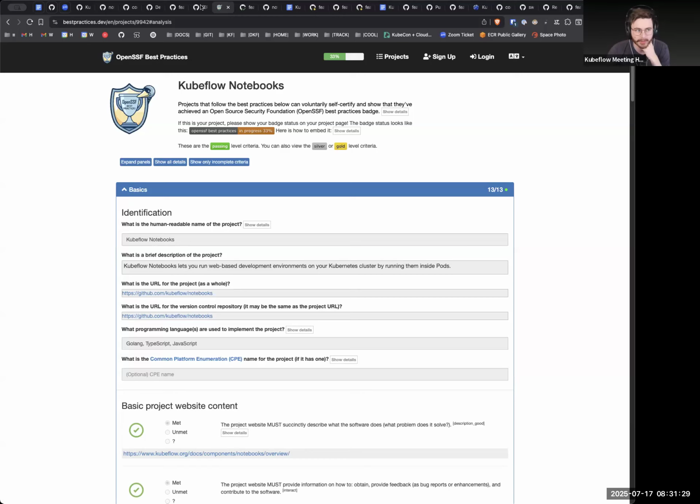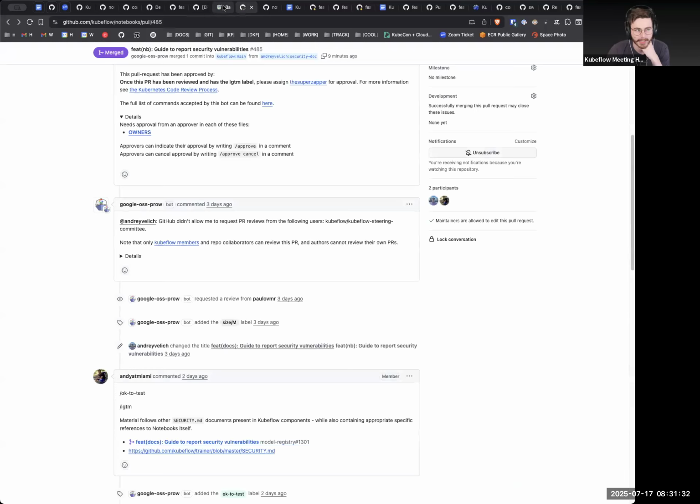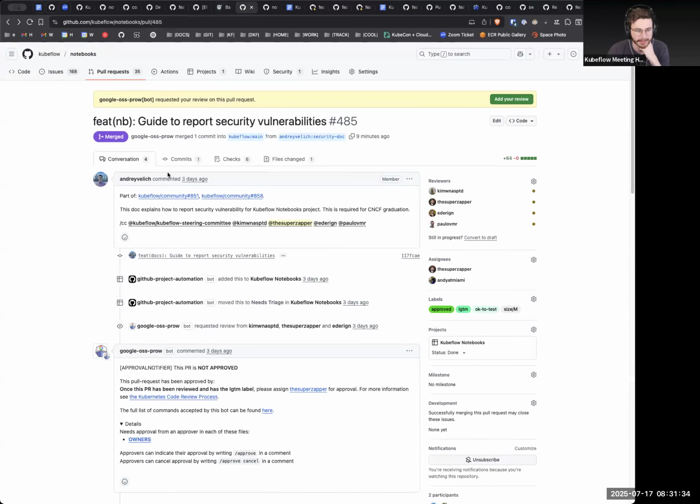But for the notebooks V1 UI, from a time perspective, notebooks V2 UI will replace the V1 UI. I know we're trying to graduate V1 and V2 at the same time. But I think it's up to you.